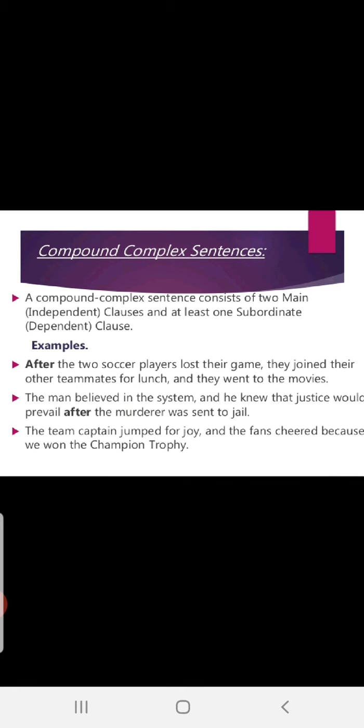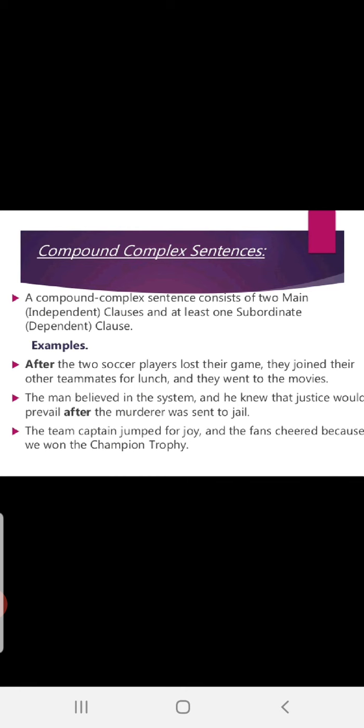Fine. Compound complex sentences. A compound complex sentence consists of two main independent clauses and at least one subordinate, that is, dependent clause. Let us see. See here, this is very important to understand. The sentences where we use after. Okay. Many times you fail to use this. But now just observe this. After the two soccer players lost their games, they joined their other teammates for lunch and they went to the movies. See, after is also a conjunction.